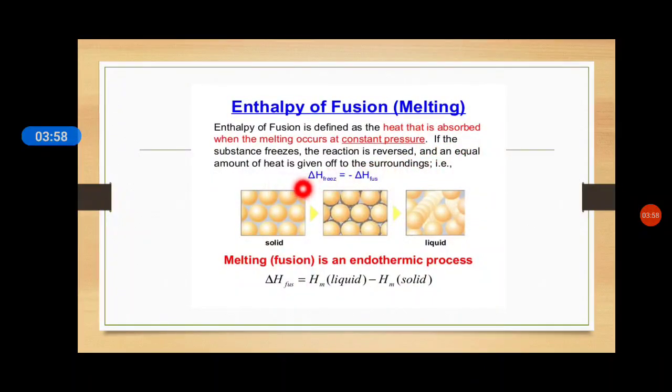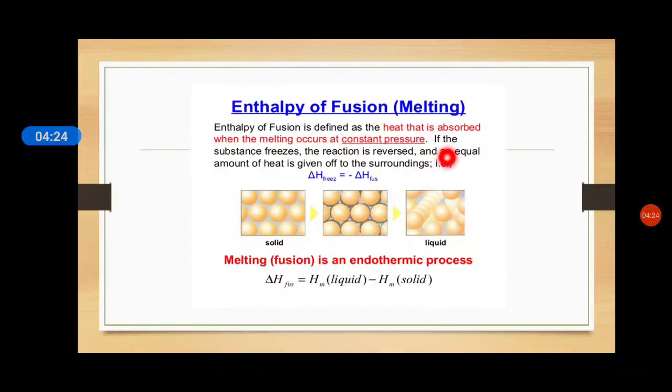The example is solid changing into liquid state, for example, ice changing into water, the liquid state. This can be given in the form of an expression as delta H freezing is equal to minus delta H fusion.